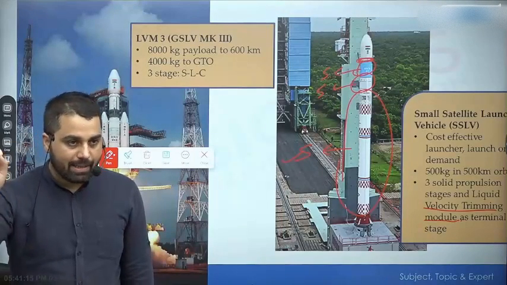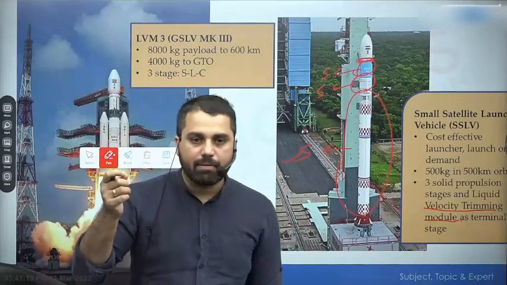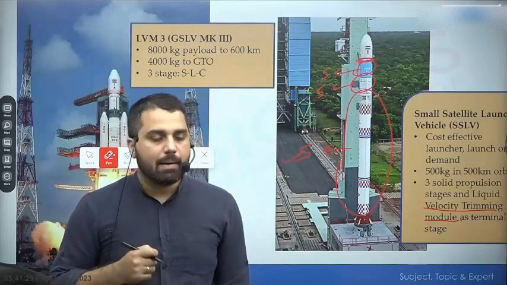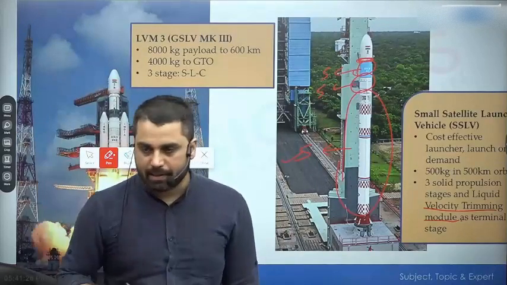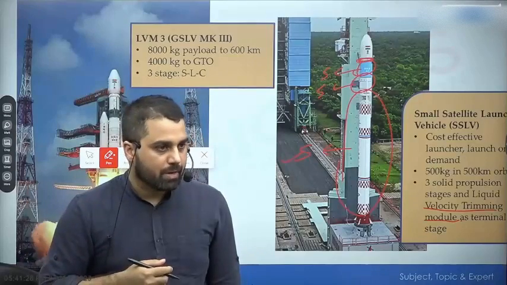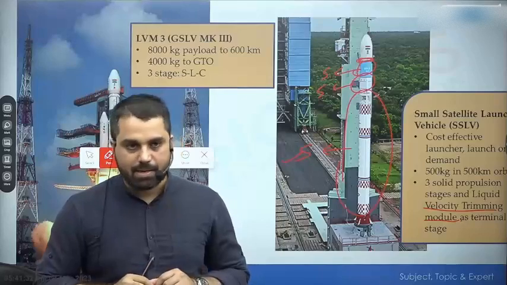But जो final जो एक module है, it will have a motor, it will have some liquid fuel, and with the help of that liquid fuel, because remember liquid fuel का जो flow है, वो हम control कर सकते हैं. So with the help of this liquid fuel, जो final थोड़ा बहुत जो adjustment करना पड़ेगा in the satellite's orbit, we can do that.